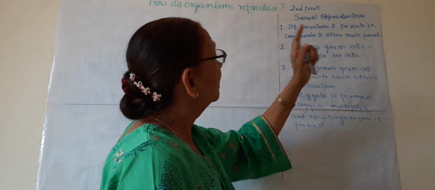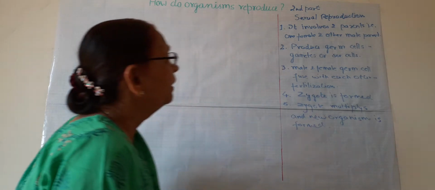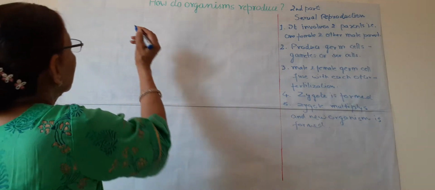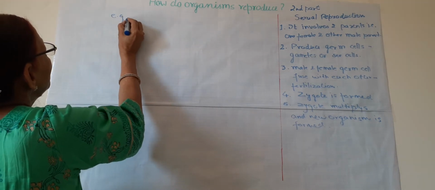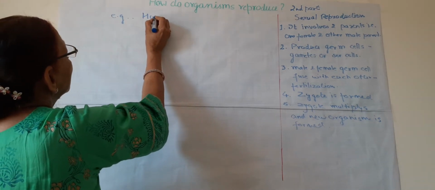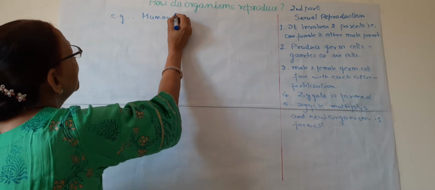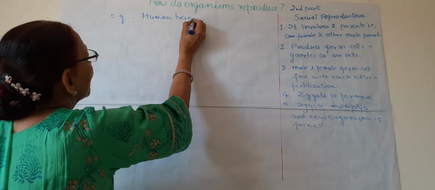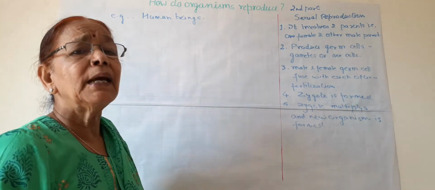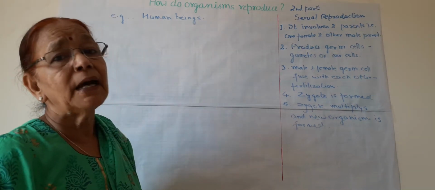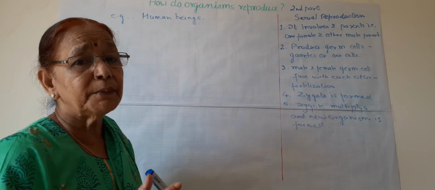Now, to discuss every point, I will take the example of human beings. Reproduction in flowering plants and in human beings is in your syllabus.